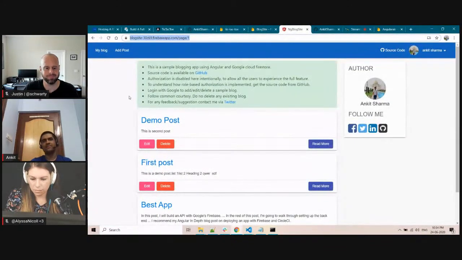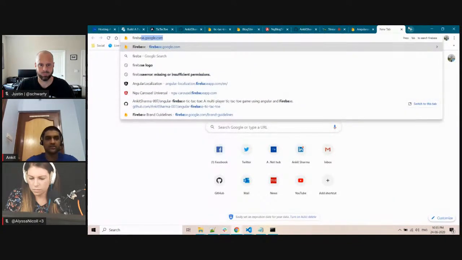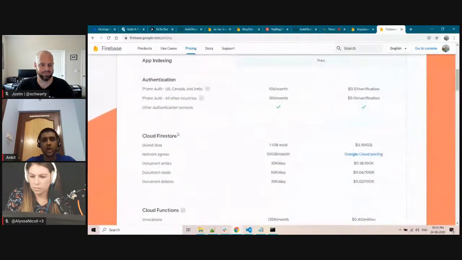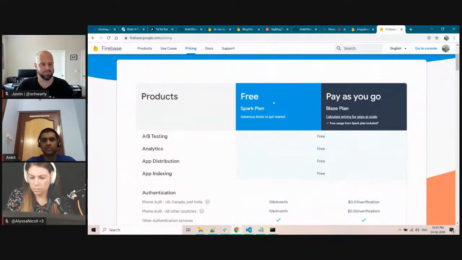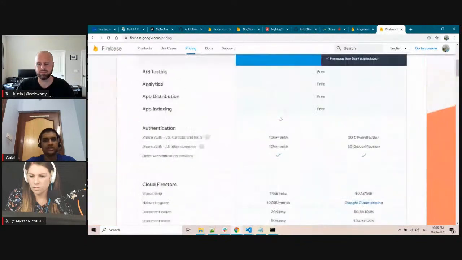And it's free for any sample application, but I think Firebase is a freemium product. So for some basic apps, you get everything free, but for some enterprise level applications, it has a paid subscription. You can go to the Firebase site and see all the details, like pricing, use cases, documentation, and support. It has very good documentation also. Here you can see the pay as you go and free plans, the two plans Firebase provides. You can use anything you want.